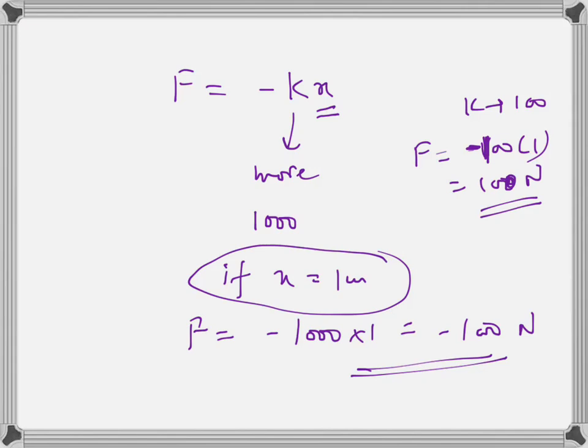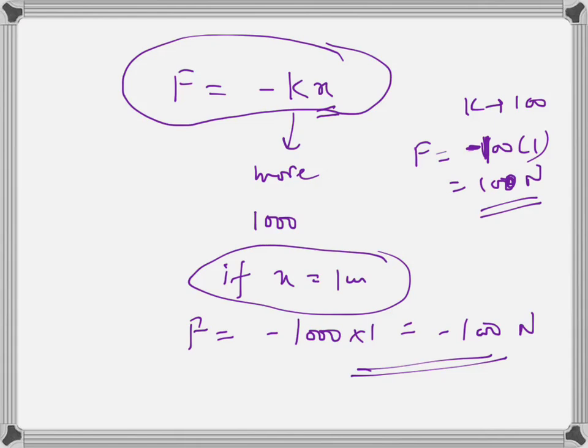So this variation of spring force with displacement is very important. Spring force is not constant. The more you pull the spring, the more the force it exerts. You take the shock absorber of the bike, try to pull it. The harder you try to pull it, the more the force it will exert. The more it expands, the more the force the spring exerts. The more it compresses, the more the force the spring exerts.